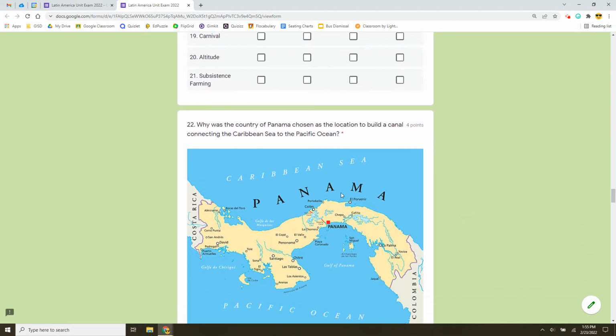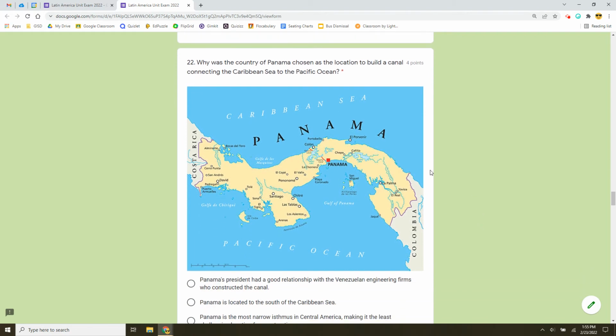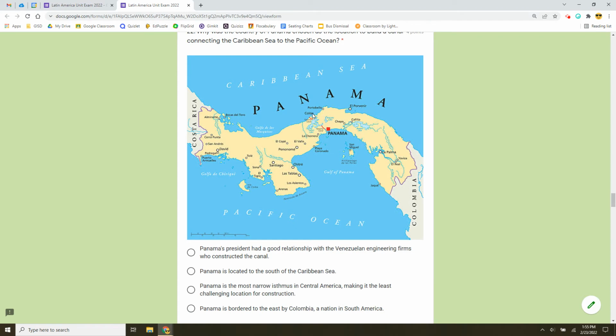Number 22, study this map of Panama and let's think critically. Why was the country of Panama chosen as the location to build a canal connecting the Caribbean Sea to the Pacific Ocean? You can see this red line right here represents the Panama Canal. Why do you think they built it there?